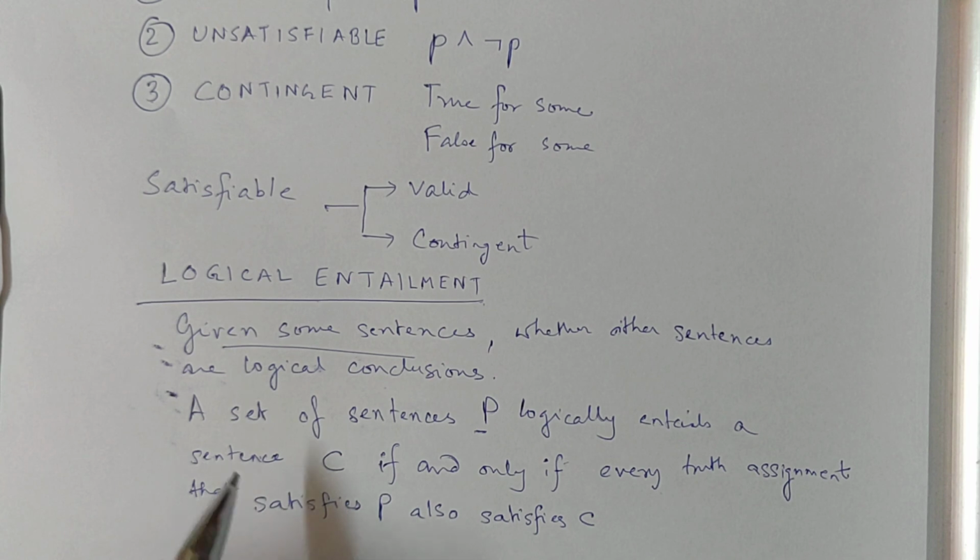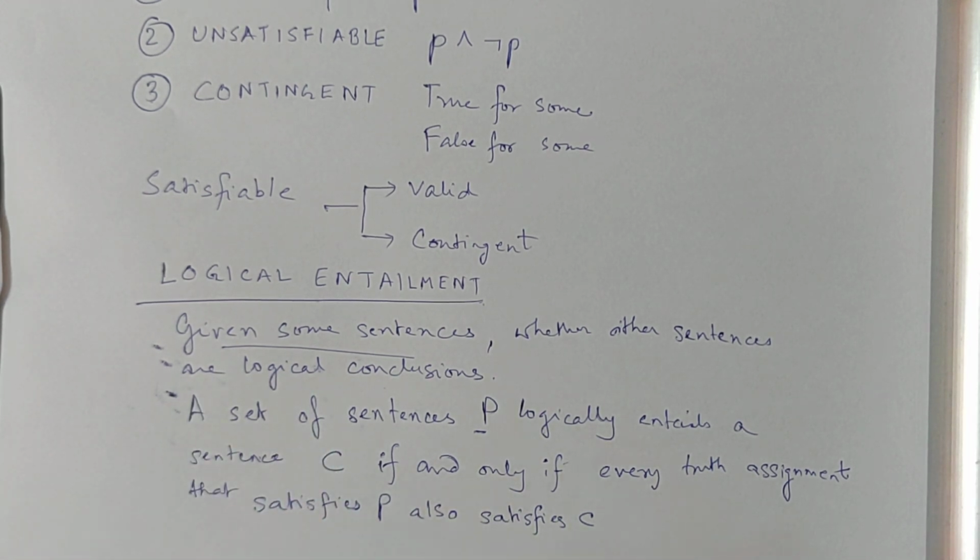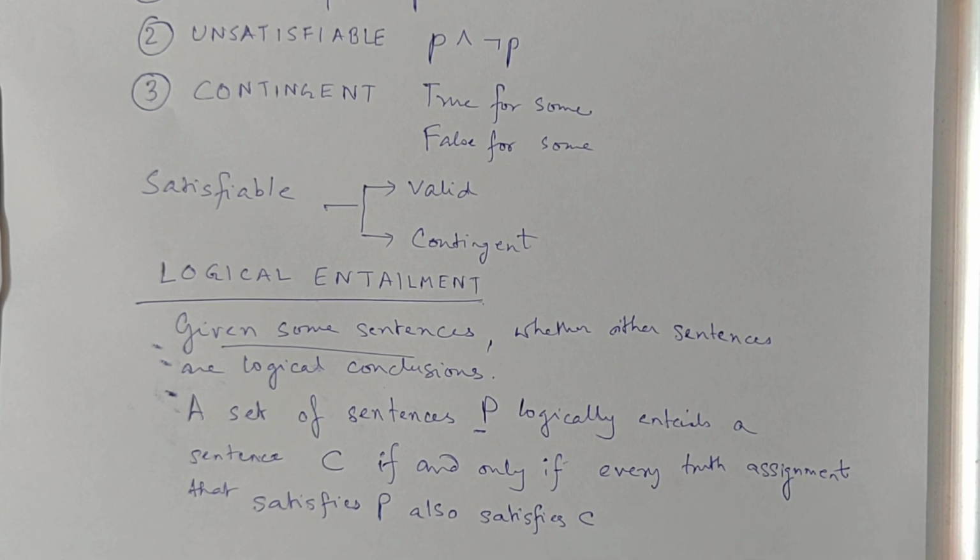So, how do we reason? We reason by finding logical entailment. We will find out more in detail why we are studying this logical entailment. But before that, we have to understand this definition again.